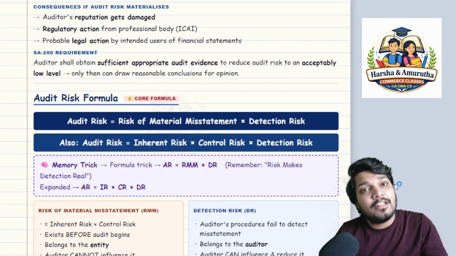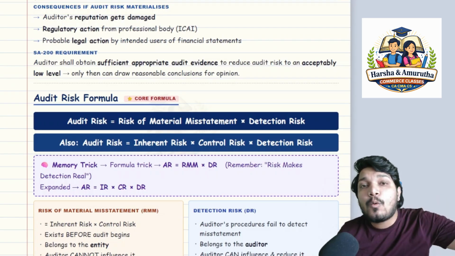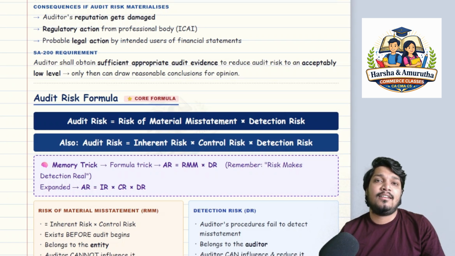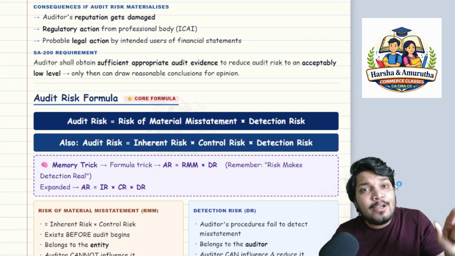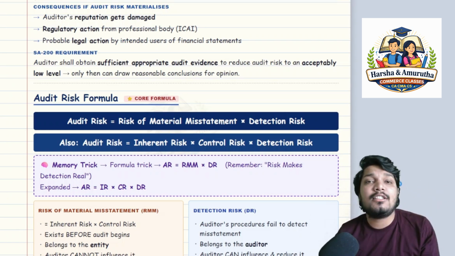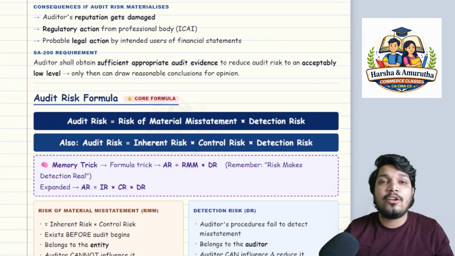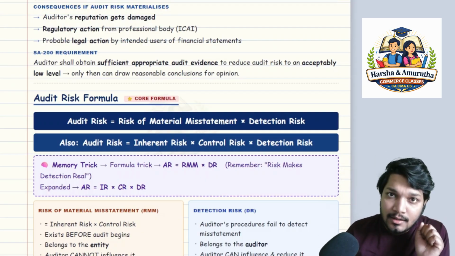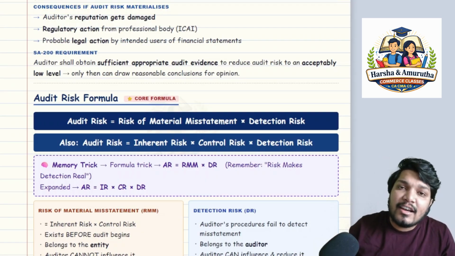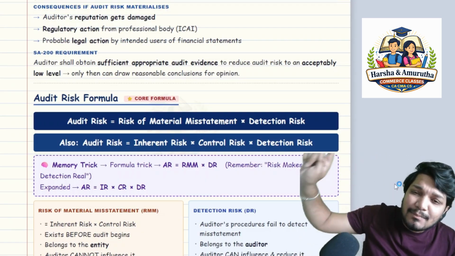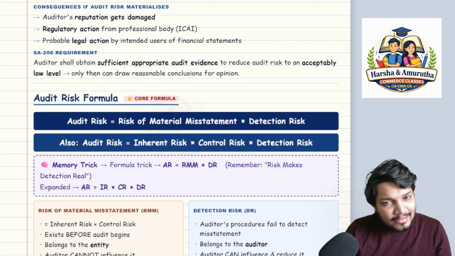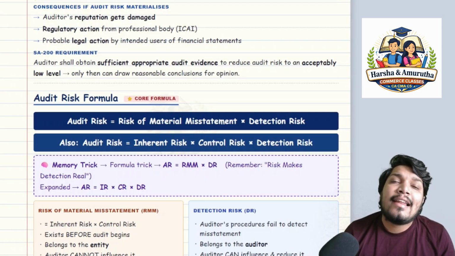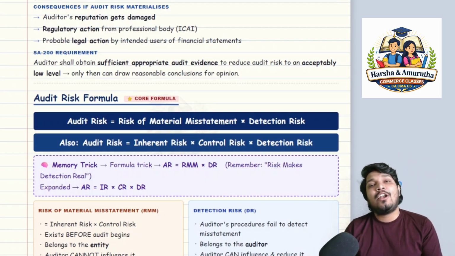Why? Sufficient and appropriate talk about the quantity and quality. Quantity and quality of audit evidence is very much important. That is why those two terminologies, sufficiency and appropriateness, both are very much important, sir. Sufficient and appropriate audit evidence to reduce the audit risk to an acceptably low level. Only then can he draw a reasonable conclusion for his audit opinion.